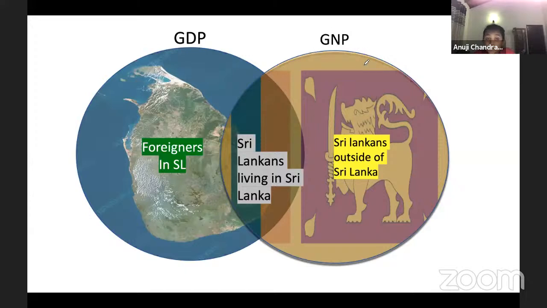But when you talk about the nation, there are the Sri Lankans who are living in Sri Lanka, like us, producing in Sri Lanka. But also, you have your cousins who are Sri Lankans earning outside Sri Lanka. So the common part for both is the Sri Lankans who are living in Sri Lanka.